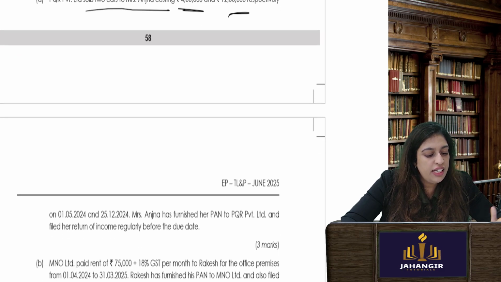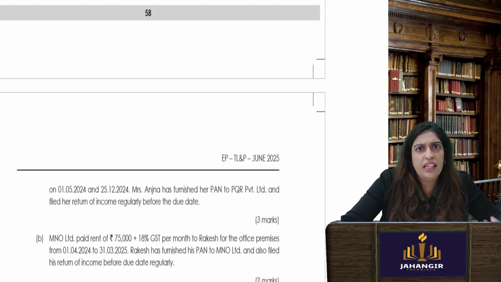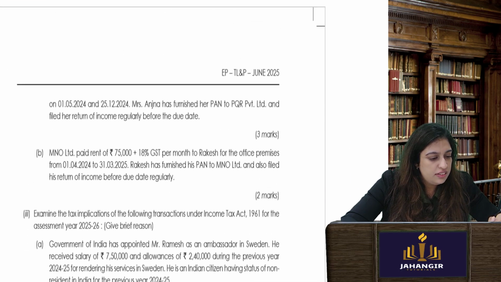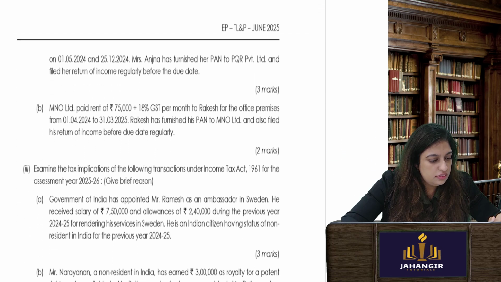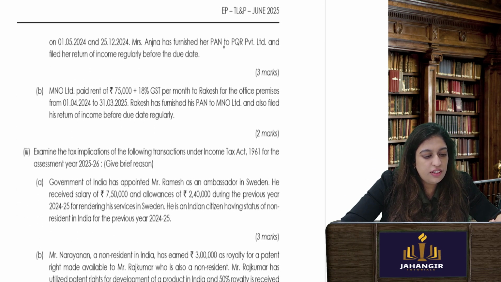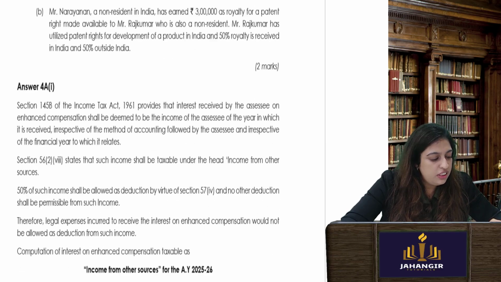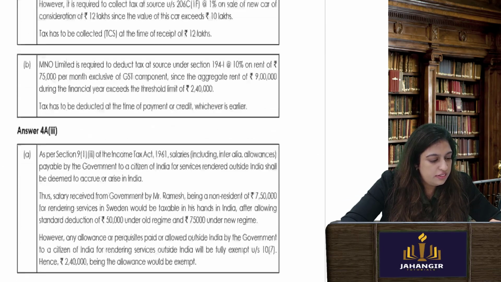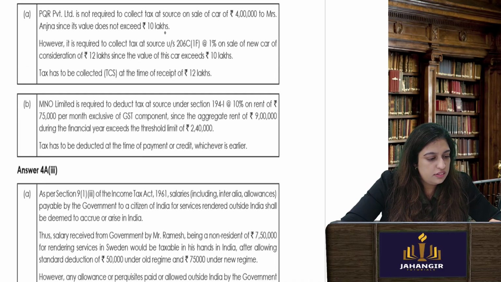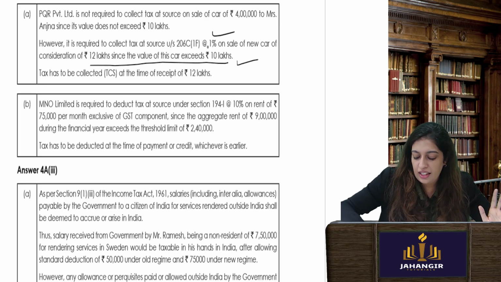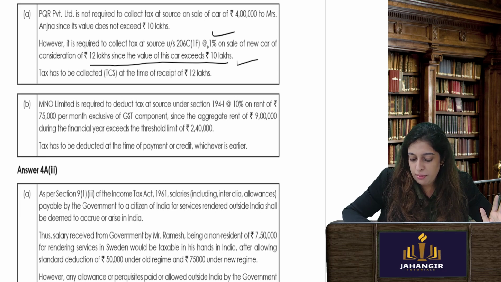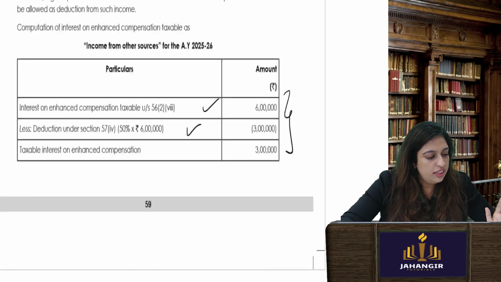1% TCS. When does he have to collect this 1% TCS? At the time when he is selling the car, when he is receiving the money. Okay. Mrs. Anjana has furnished her PAN and filed a return. Okay, very good. So this TCS she can claim as a deduction. When will she claim the deduction? Value exceeds consideration of 12 lakhs, full amount paid, you have to take 1% TCS, that is 12,000. Okay, let's go to the next one.